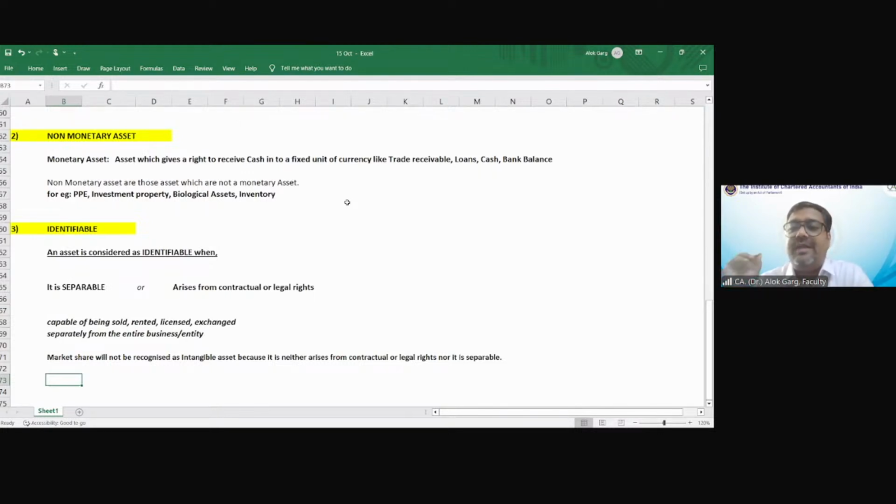So the government has given a telecom license to a telecom company and told that company you cannot sell, rent out, license, or exchange this license to others. Whether this license is separable.